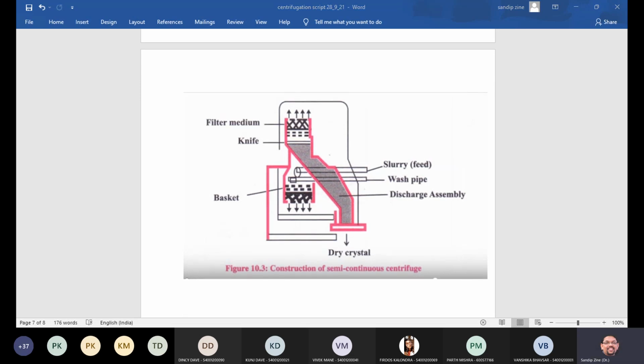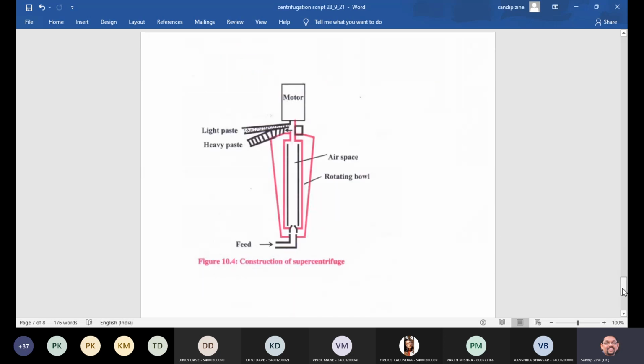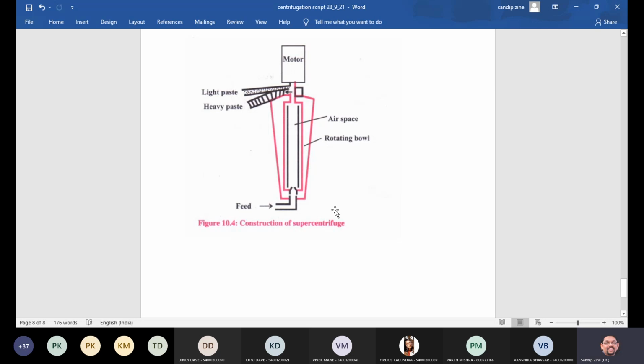Then one more centrifuge is there, that is the super centrifuge. We will take this super centrifuge, hardly very short, in 5 minutes we can wind up that super centrifuge. So the fourth one is the super centrifuge. This is the construction of super centrifuge. If you are talking about it, the motor is there, then this is the light phase, then the heavy phase, these are the air spaces, this is the rotating bowl, and this is the feed.